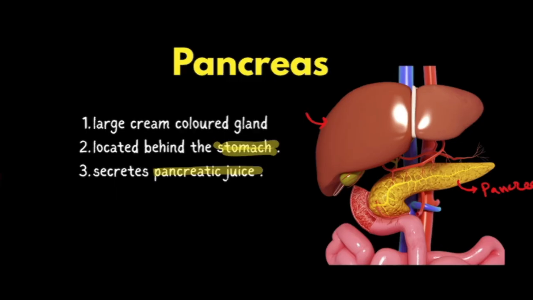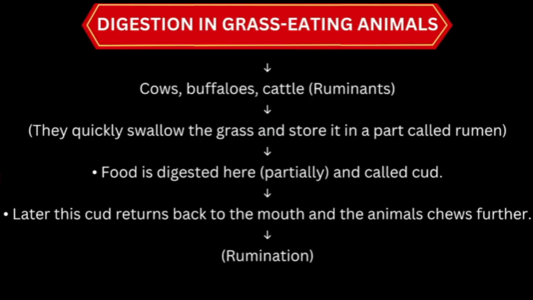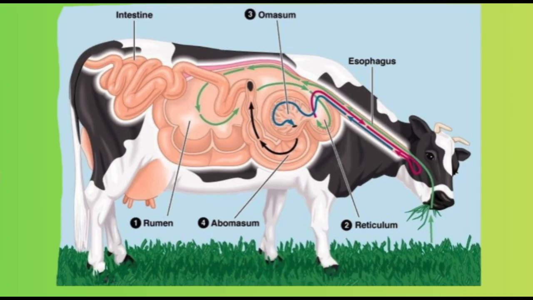Now what we have read so far, this is a part of the human digestive system. But what about the animals like cows, buffaloes, cattle? Okay, so for better understanding, just look at the picture or look at the diagram. This is a cow. Okay, now these cows, buffaloes or the cattle are considered as ruminants. Why ruminants? Because they have a digestive system which is completely different to the human digestive system. So see what they have in their digestive system.